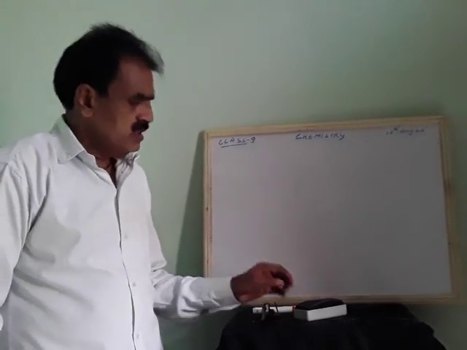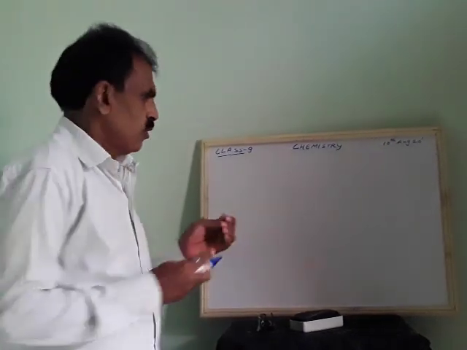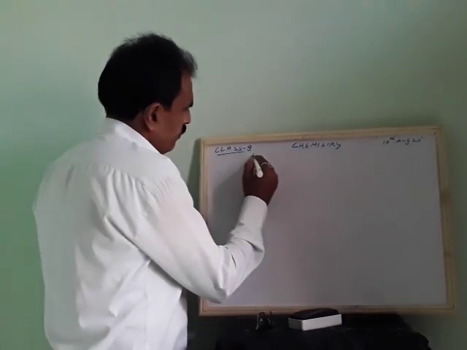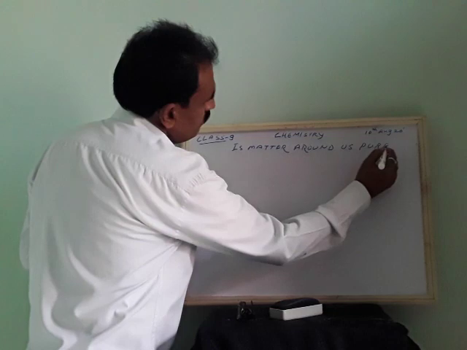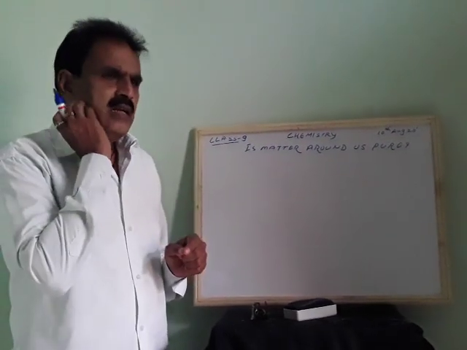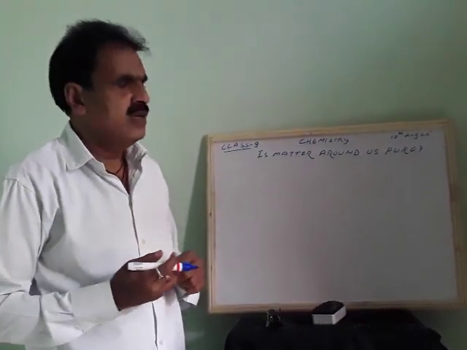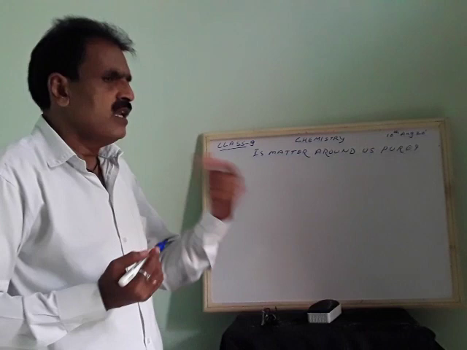So your second chapter, which becomes the first chapter, is Is Matter Around Us Pure. Understand basic terms so that it will be easier to understand further chapters. Some terms which you have to learn here, I will tell.